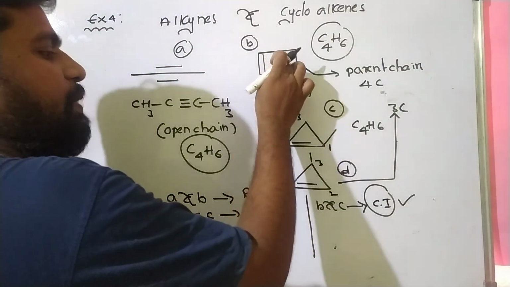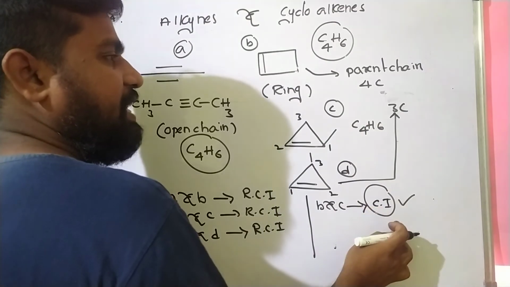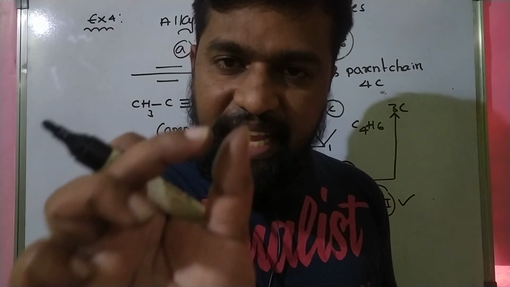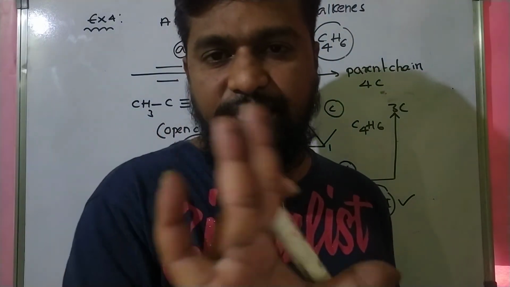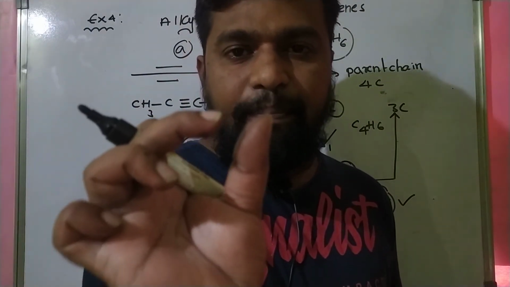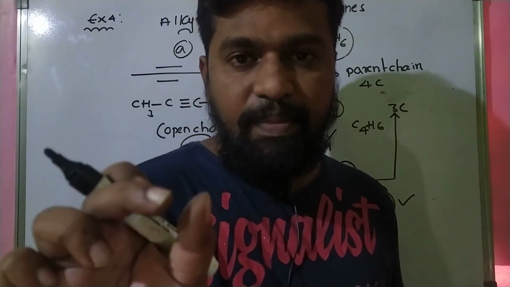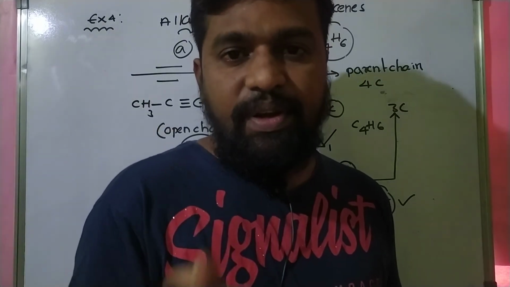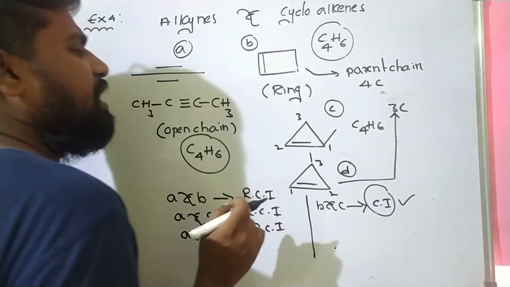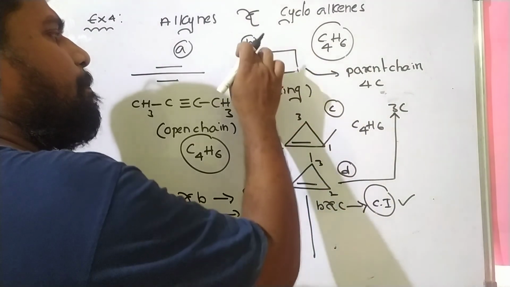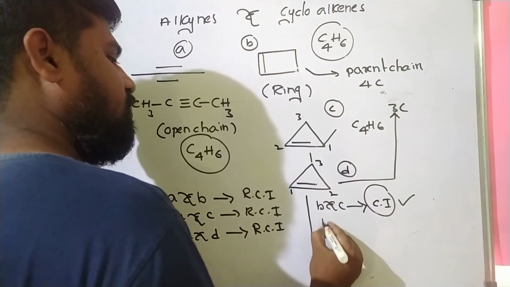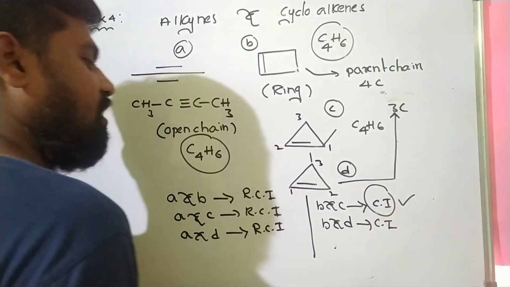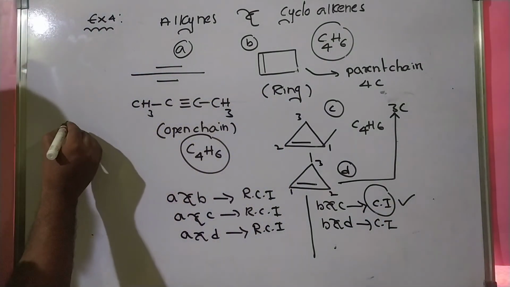So B and C are chain isomers. In the case of chain isomers, the parent chain length must be different. The molecular formula is the same, but the total number of carbon atoms in the parent chain must be different. And moreover, B and D are also chain isomers.